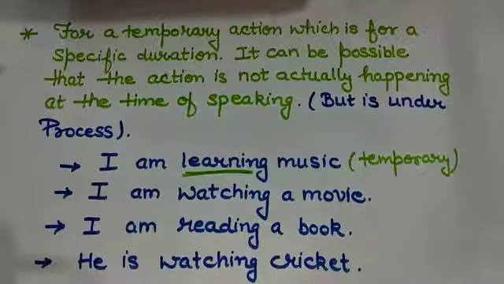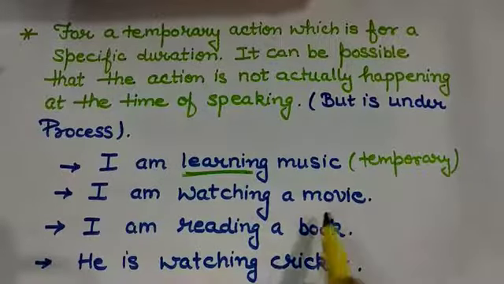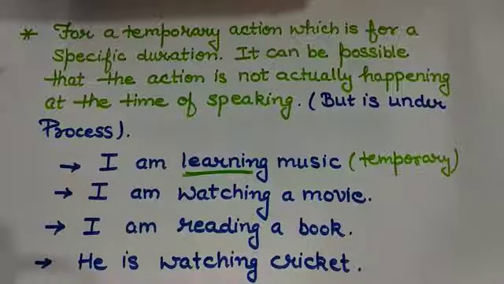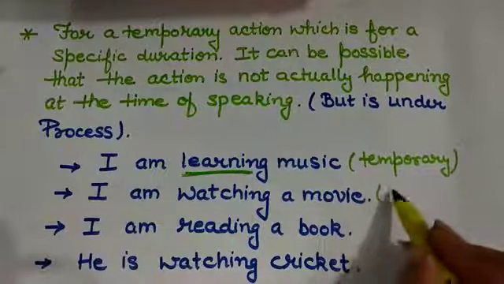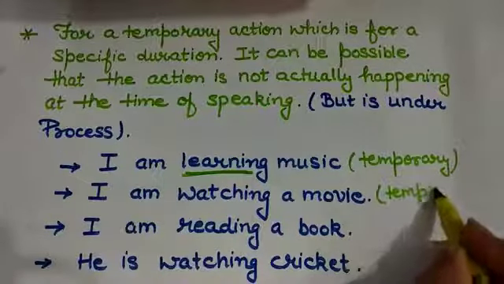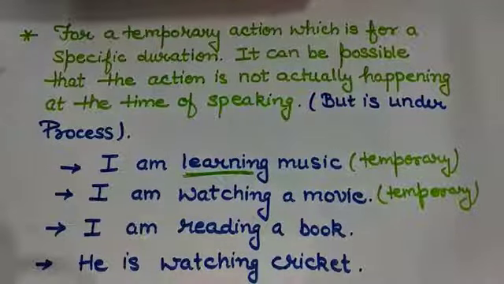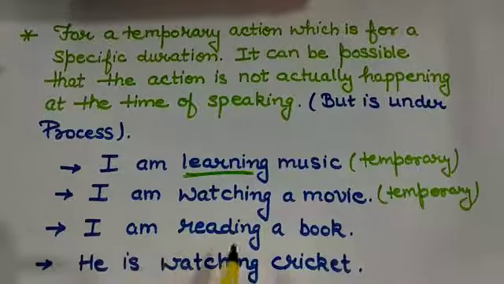Now let us see one more example to clear the concept. I am watching a movie. The movie will be finished at a specific time. If it is a 3-hour movie or a 2-hour movie, it is going to end. So this is again a temporary action, and we need to use present continuous. Let us see one more example. I am reading a book.